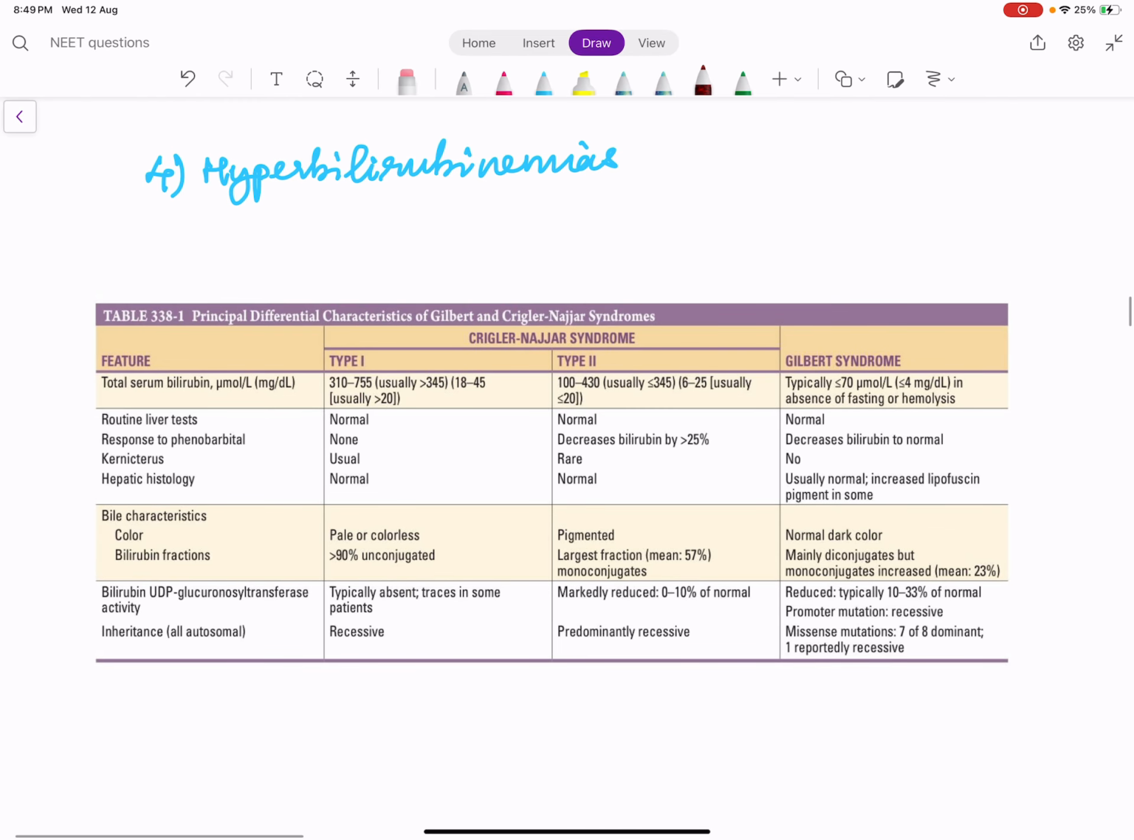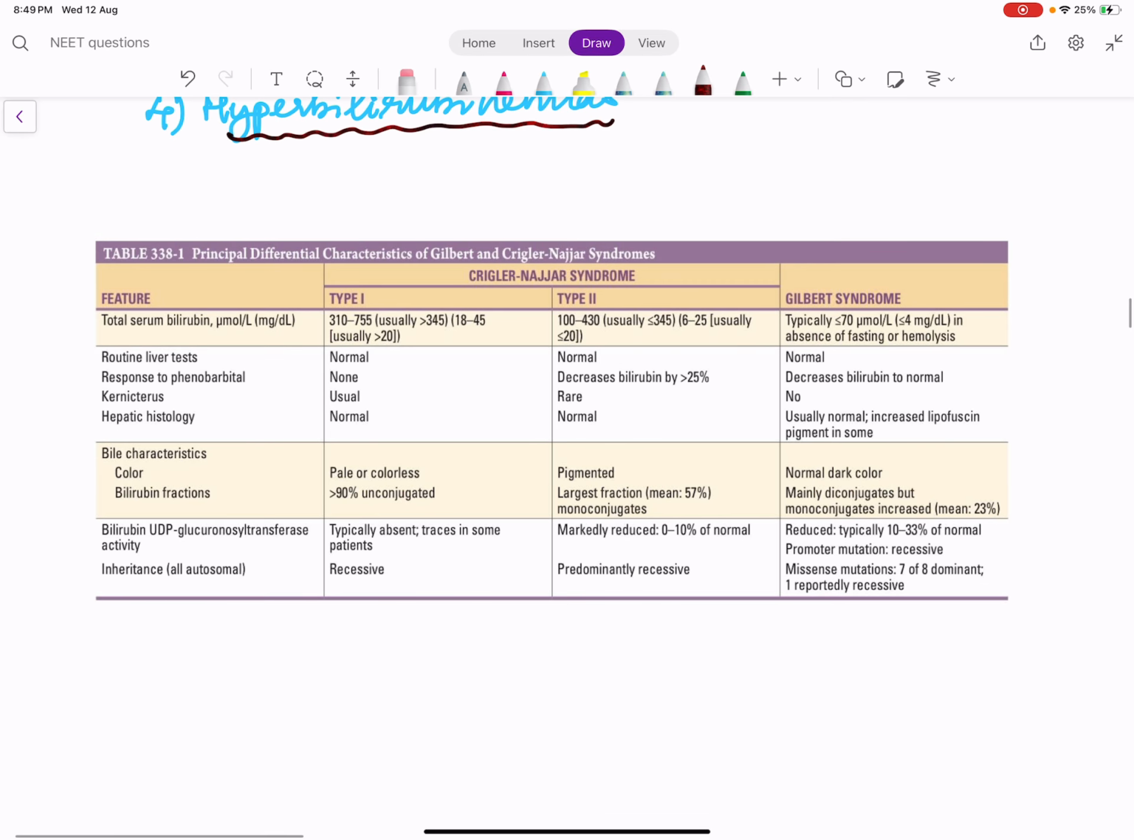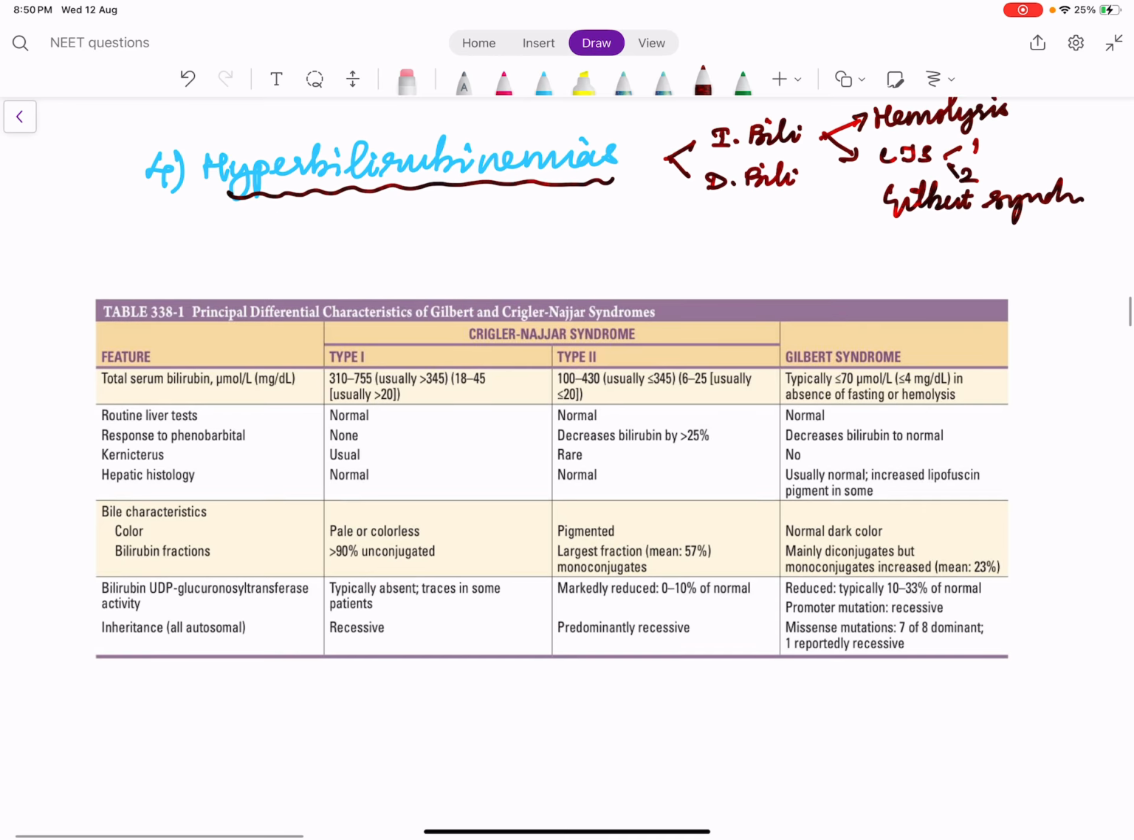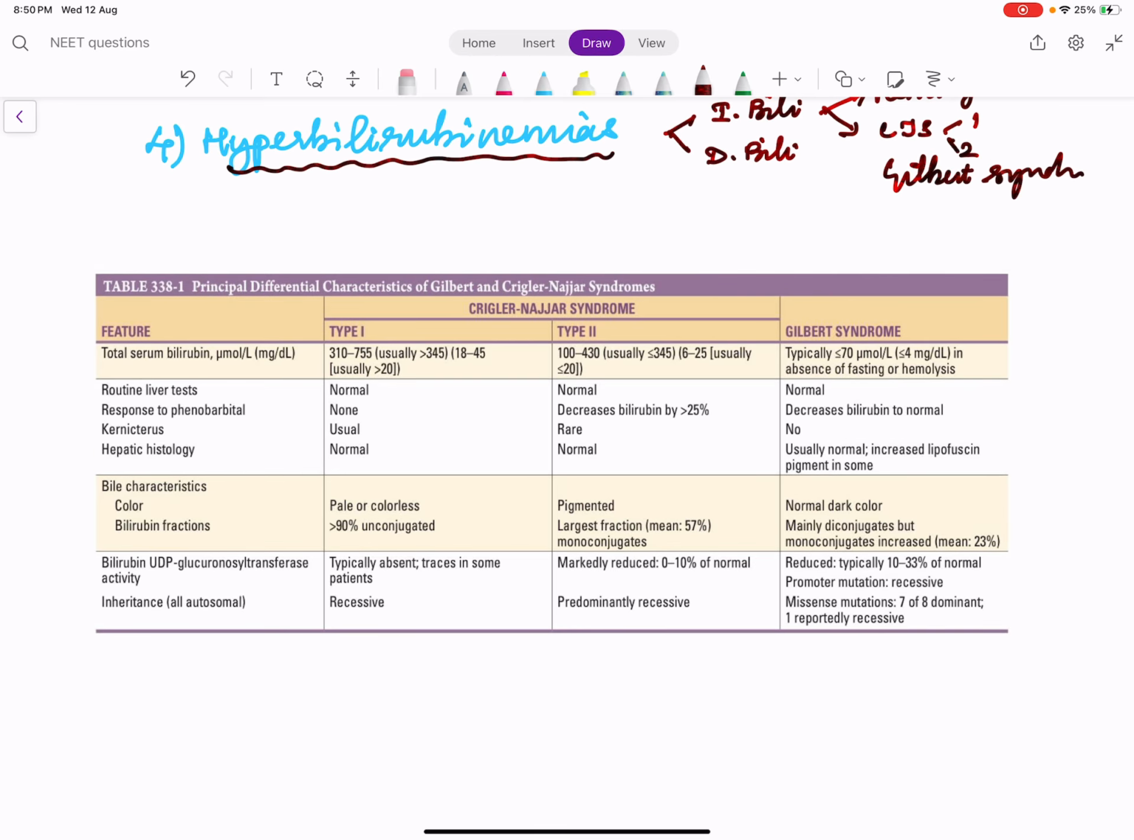Never forget these things. So coming to isolated hyperbilirubinemias. I just told you, isolated hyperbilirubinemia could be a predominant elevation of indirect bilirubin or a predominant elevation of direct bilirubin. Elevation of indirect bilirubin could be due to hemolysis. If hemolysis is ruled out, it is due to Crigler-Najjar syndrome, type 1, type 2, or Gilbert syndrome. Gilbert syndrome is common in adults. Here they have given the levels, okay, to differentiate between type 1 and type 2.